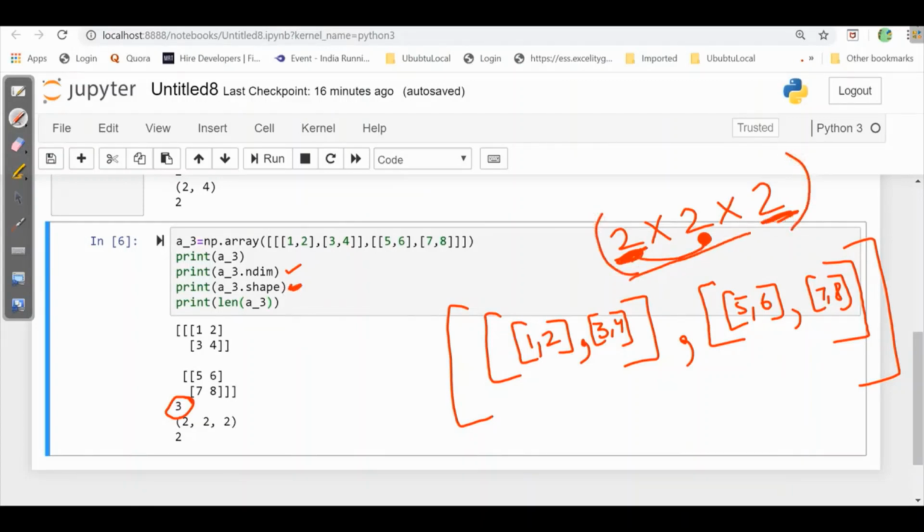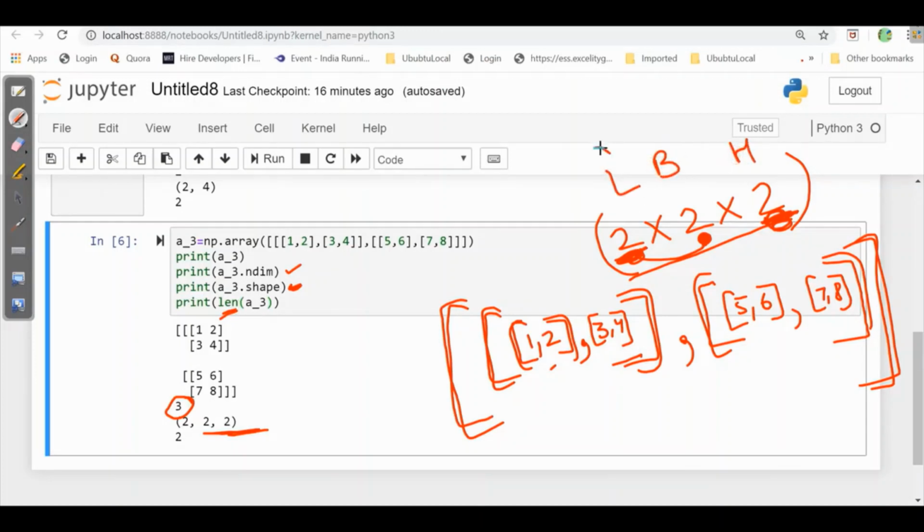That means we have first a list, inside this 2 lists, then 2, and here it will be 2 elements. That's why it is 2 cross 2 cross 2. And when it comes to length, this is length, breadth and height. So the first parameter of our shape will be treated as length.